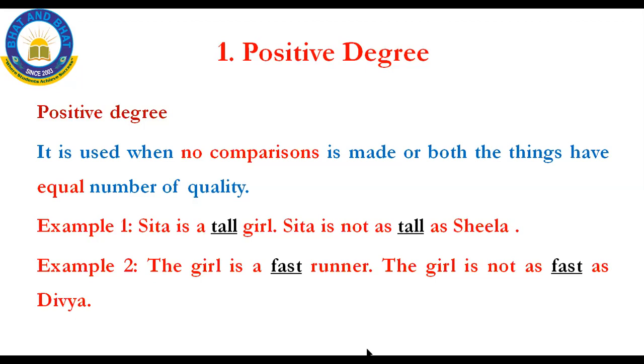Fast, faster. But here the adjective remains the same. As the name says, what is that? No comparison. I'm not comparing with anyone. They should be in the equal number of quality. Look at that. Sita is also a tall girl and then Sheila is also a tall girl. The girl is also fast and then she is also fast as Divya. This is nothing but your positive degree.